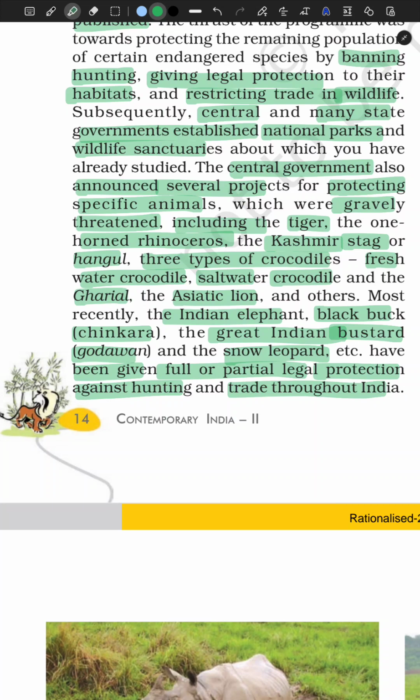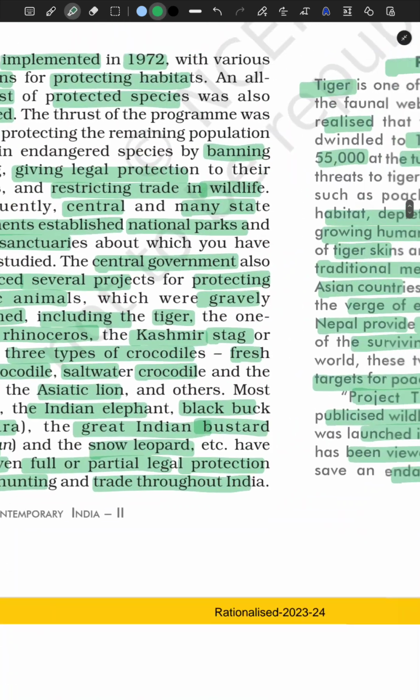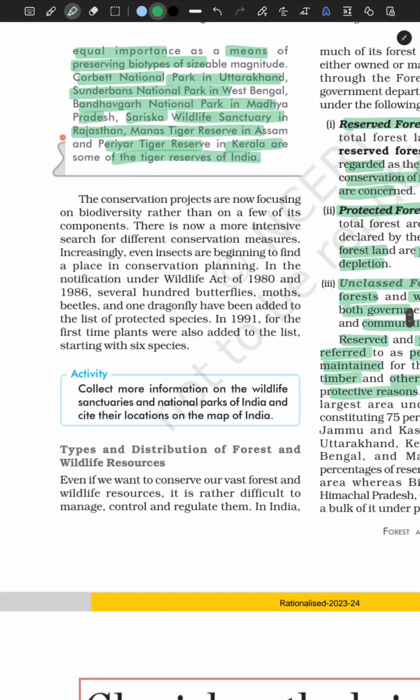And then we also have the Indian elephant, the blackbuck, chinkara, the great Indian bustard, and the snow leopard, which have been given full or partial legal protection against hunting and trade throughout India. So that is what they're trying to convey, and they are telling that these species that are on the endangered list have been given full or partial protection.